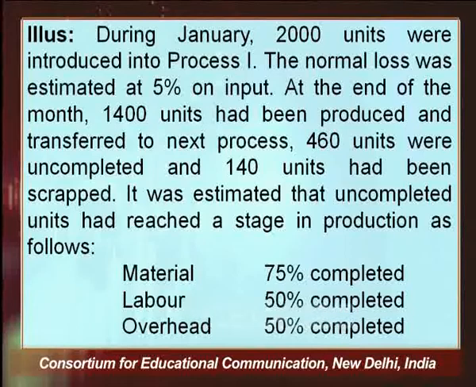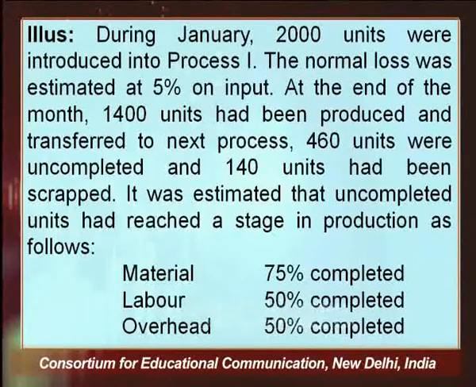This is 100% completed. 460 units were uncompleted and 140 units had been scrapped, right. So, 460 is your work in progress and 140 units have been scrapped. I will say it is a loss.